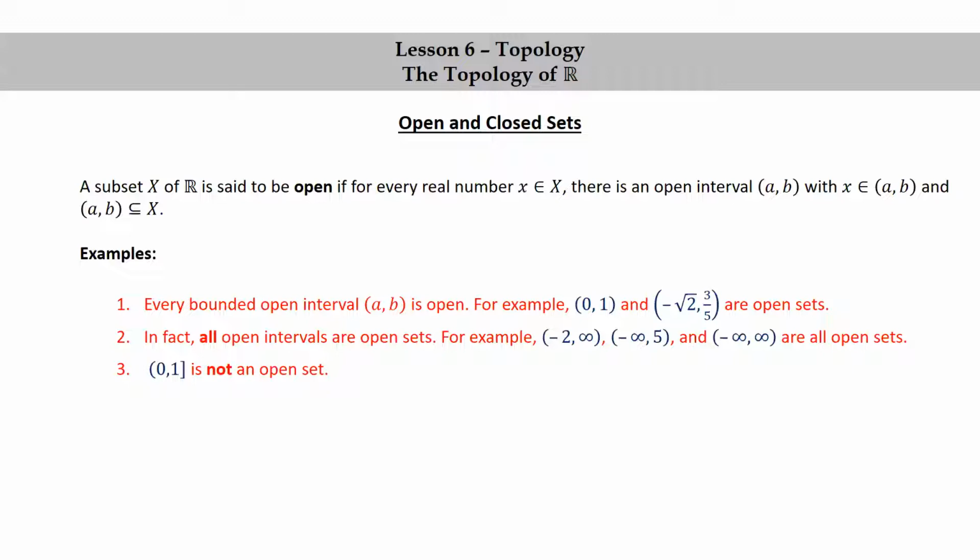As a non-example, the half open interval (0, 1], including 1 and excluding 0, is not an open set because the boundary point 1 is included in the set.